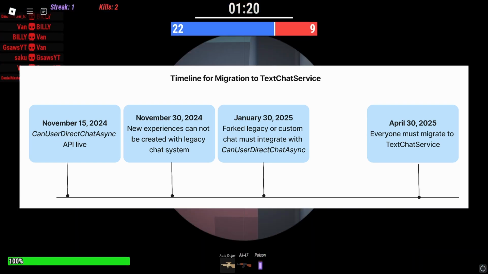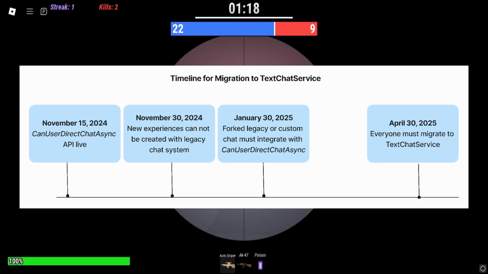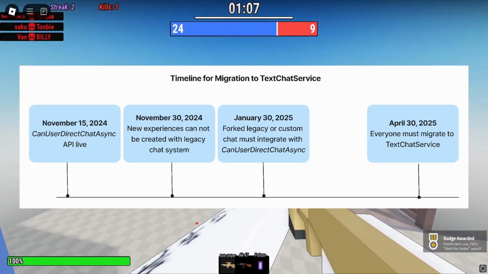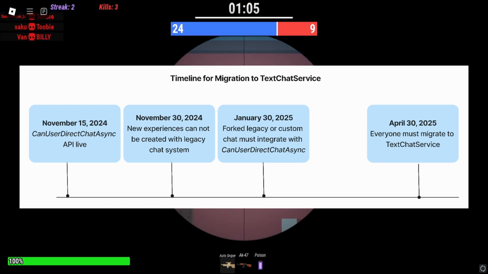So by the end of this month, you can no longer create experiences with legacy chat. So new experiences that are created will no longer have that option. January 15th, 2025, forked legacy chat or custom chats must integrate with the CanUserDirectChatAsync API. And finally, April 30th of 2025, everyone must migrate to TextChatService.